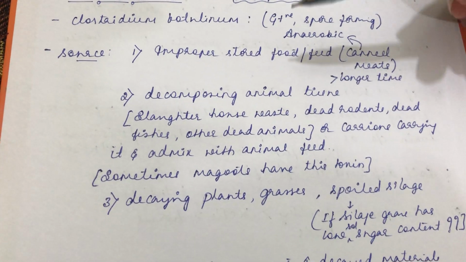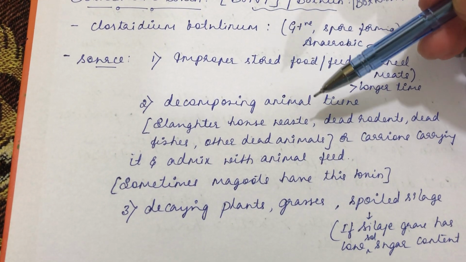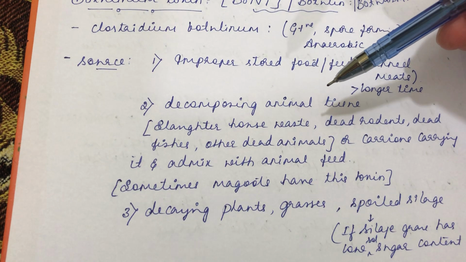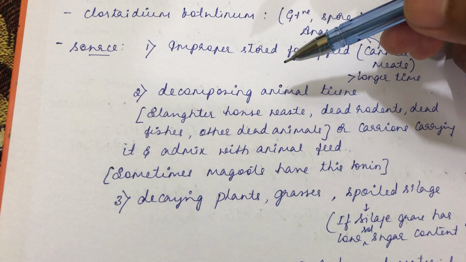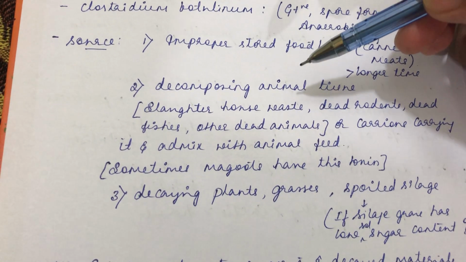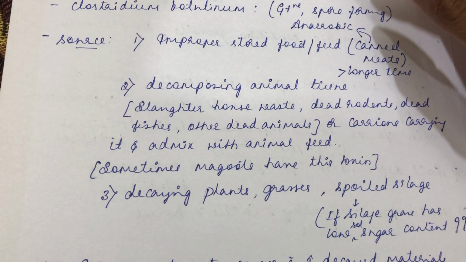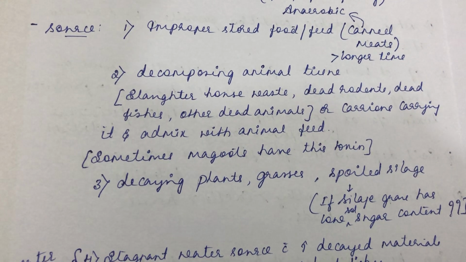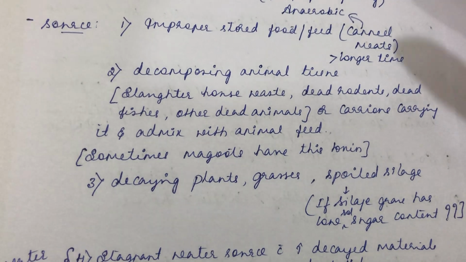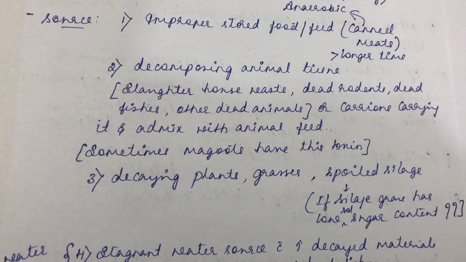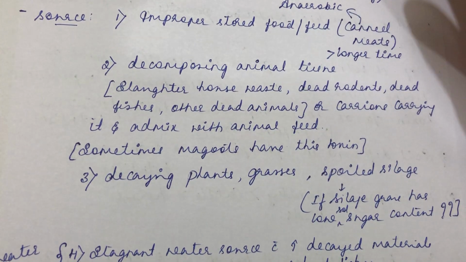And the second important source is decomposing animal tissue. More often I refer to this botulinum toxicity in the Kundapur area. In the Kundapur incident where botulism occurred, the cattle suffered from botulism due to ingestion of slaughterhouse waste. The poultry slaughterhouse people used to dump all their poultry slaughter waste into a particular area. The cattle went into that area and grazed, accidentally came in contact with this slaughterhouse waste and suffered from botulism.